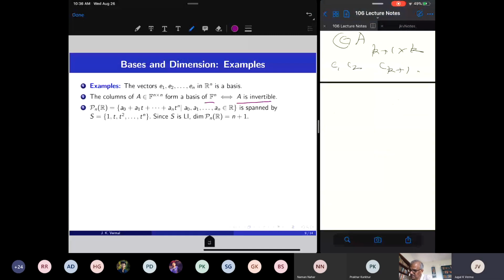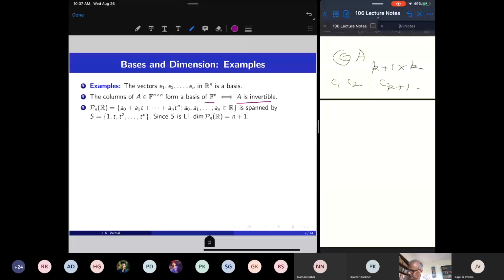So if I have n vectors in Rn, I'm interested in knowing when they form a basis. I have vectors V1, V2, up to Vn in Rn, and I want to test whether these are linearly independent. So I make a matrix whose column vectors are V1, V2, up to Vn.